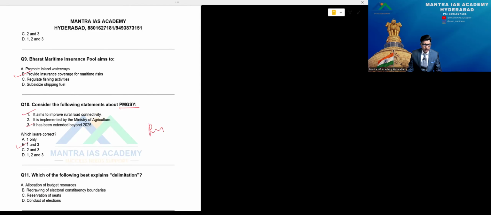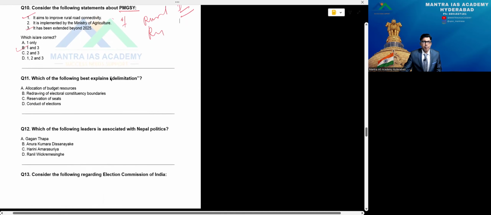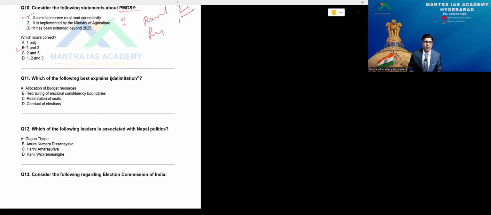Then the 11th one: which ministry? Ministry of Agriculture is wrong. Ministry of Rural Development is the right answer for this one. Then the next question: which of the following best explains delimitation? Option A, allocation of budget resources. B, redrawing of electoral constituency boundaries.